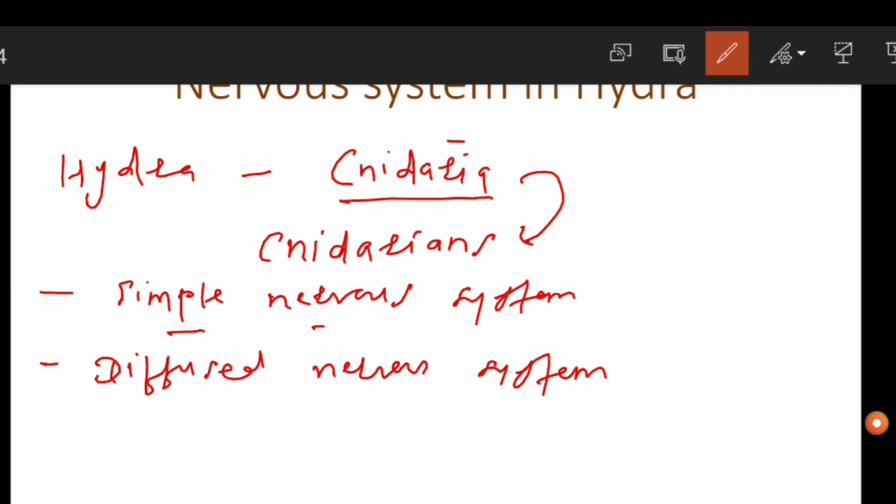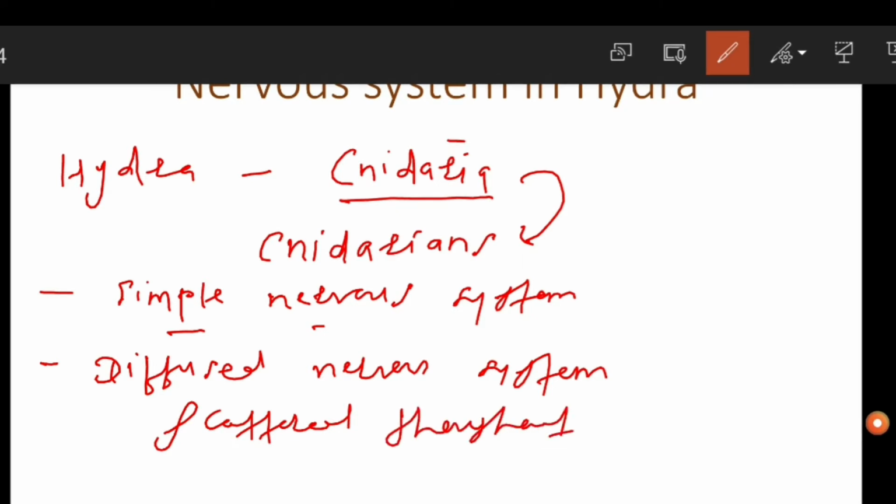So what is the meaning of the diffused nervous system? The nervous system which is scattered throughout the body is called the diffused nervous system. If someone asks you what the diffused nervous system is, then you have to tell them that the nervous system which is scattered throughout the body is called the diffused nervous system. Okay, for example,